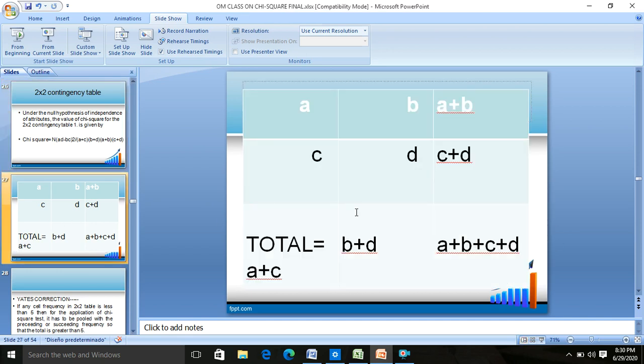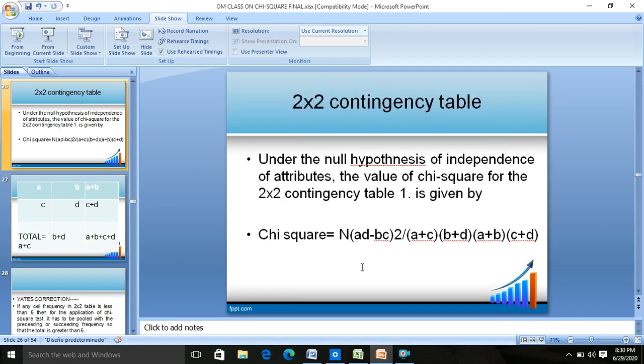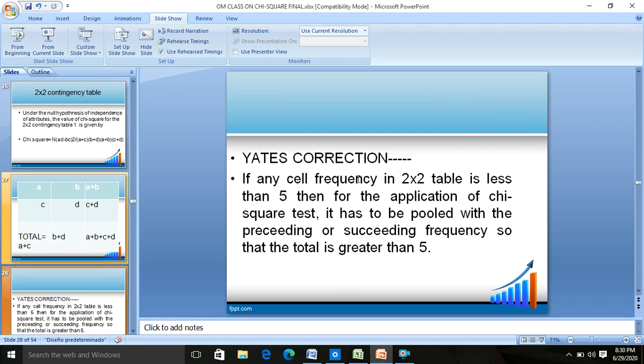So you see, when you divide your data in this form, this will be your a, b, c and d, and you can get all your raw material for the chi-square test of independence of attribute formula like this. Now what will be the Yates correction?